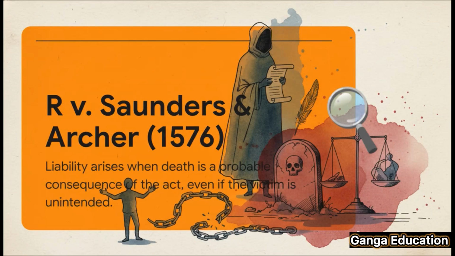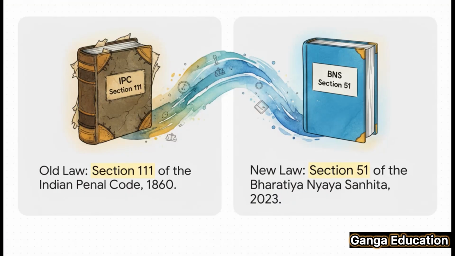You know, this principle has really deep historical roots, as we can see in the landmark case of R v. Saunders and Archer. In this case, the court held that liability exists when the final act, like death, is a probable consequence of the initial act, even if the actual victim wasn't the one who was originally targeted. From an exam point of view, it's really important to remember that this section used to be Section 111 of the Indian Penal Code 1860. Now, in the Bharatiya Nyaya Sanhita 2023, it's Section 51. But the core legal principle remains exactly the same.